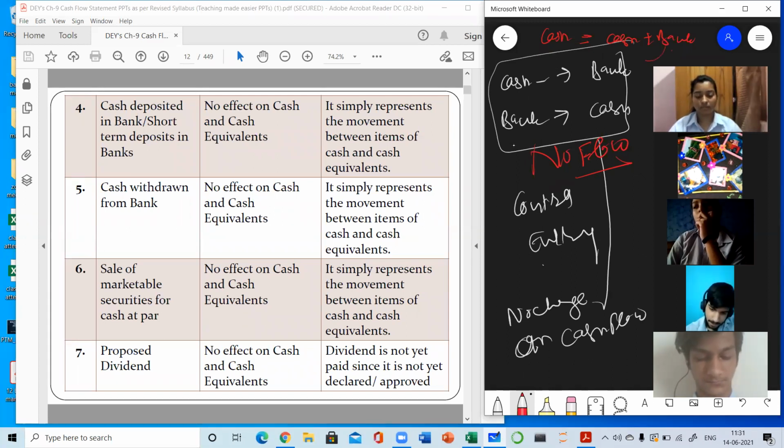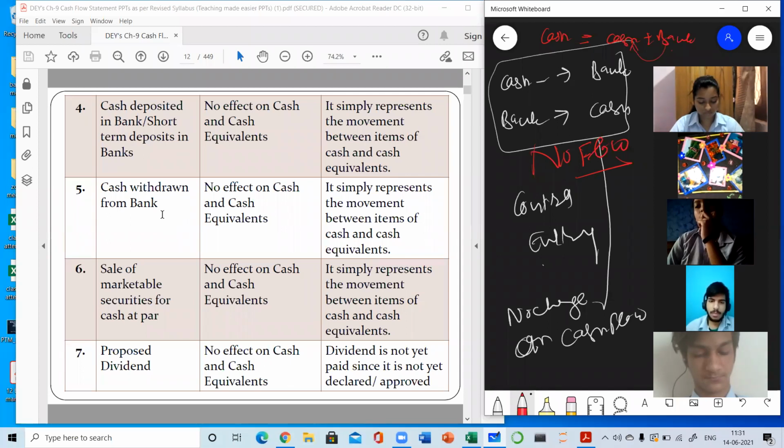When you have withdrawn money from cash, then only the form of the place of the money has been changed. Neither the money is coming inside nor the money is going outside from the business. Only the place of the cash is changed. So whenever cash is deposited in the bank or cash is withdrawn from the bank, in that case we will write in the answer: no flow of cash and cash equivalents, no effect or no flow. It simply represents the movement between the items of cash and cash equivalents.